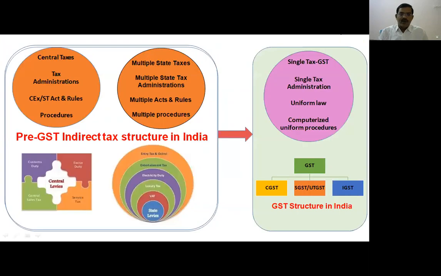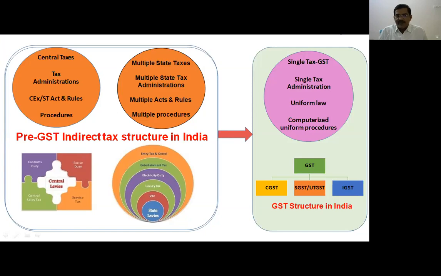Now, before GST, we shifted to post-GST. The central taxes and state taxes had different tax administrations. States had their own tax acts, rules and procedures. Before GST, the central government was also collecting different kinds of tax like excise duty and service tax.